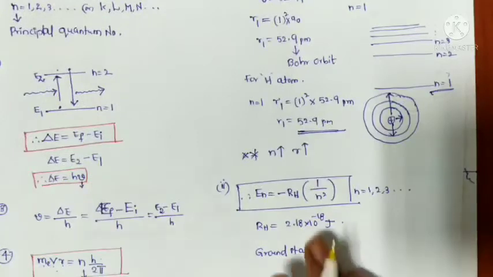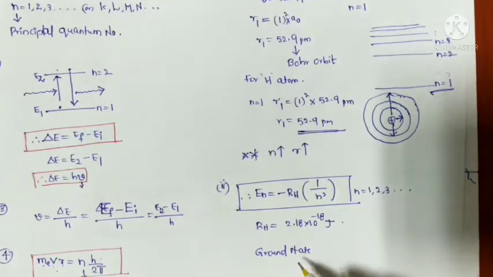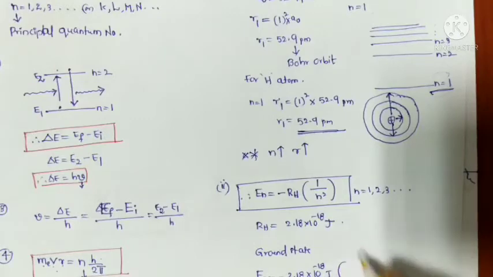Okay, so for this ground state, the energy value E1 is equal to minus RH. How much is RH here? 2.18 into 10 to the power of minus 18 joules. And N is equal to 1, so 1 square.